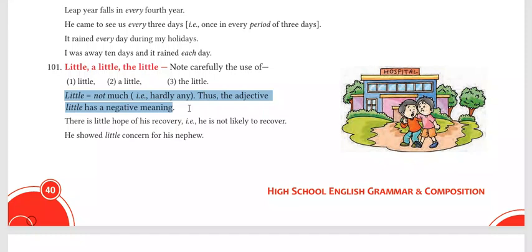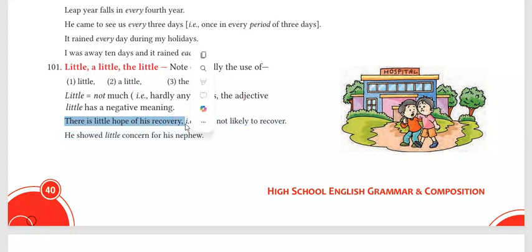If I say that I have little knowledge about space, it means I have almost no knowledge about space. I don't have even any basic knowledge. There is little hope of his recovery. He is not likely to recover. If a doctor says this to you, there is little hope of recovery, it means there is no chance that the person will survive.